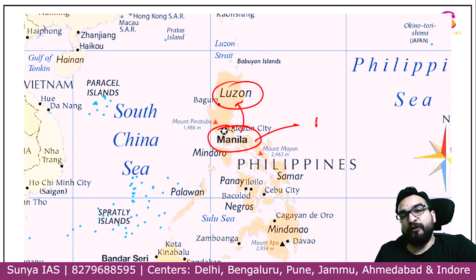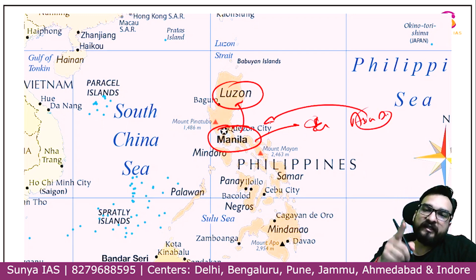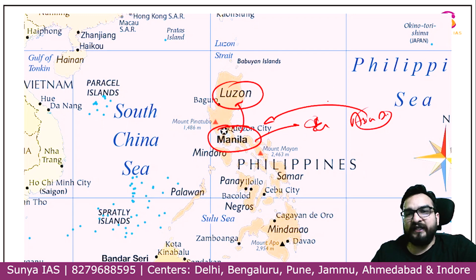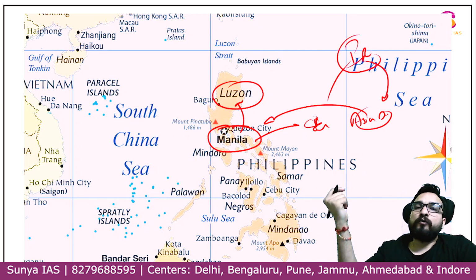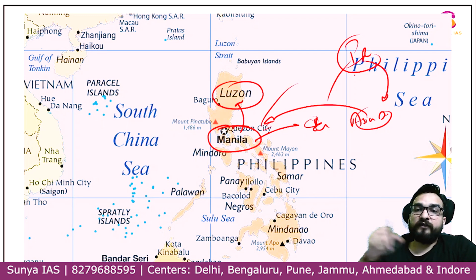And Manila is the headquarters of, basically, check it out, Asian Development Bank. Headquarters is Manila. Check it out, I'm saying right or wrong. Just check it out. Because in international relations, you will understand Asian Development Bank, there you will understand the headquarters. So Manila is very important from that perspective.